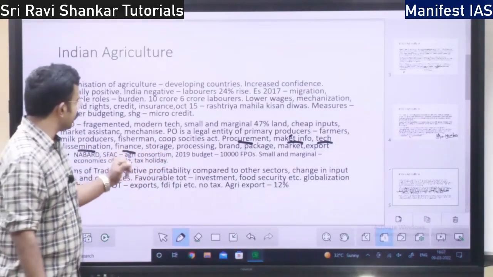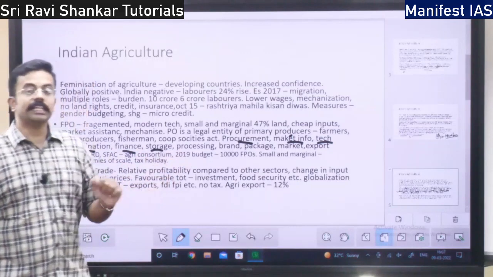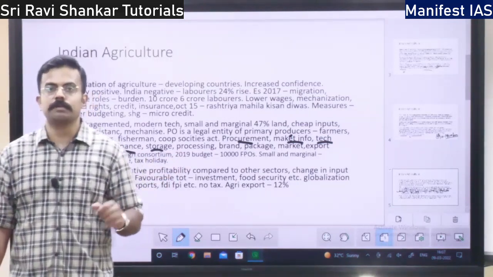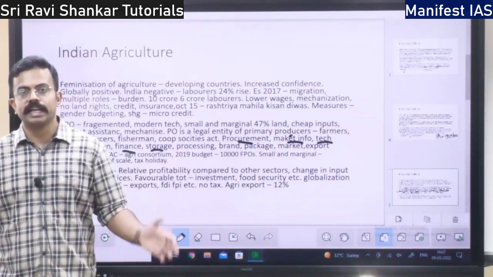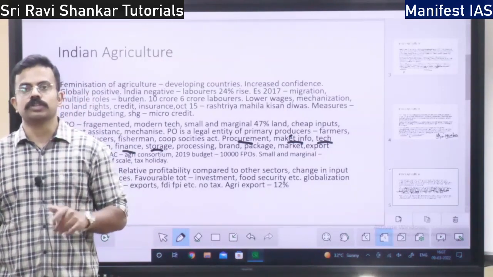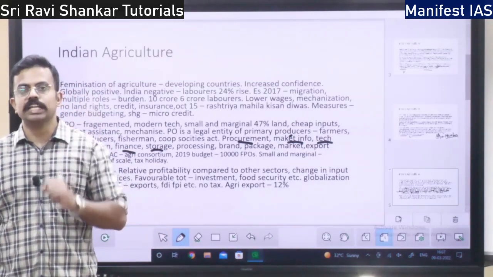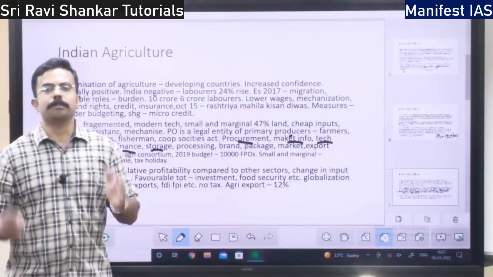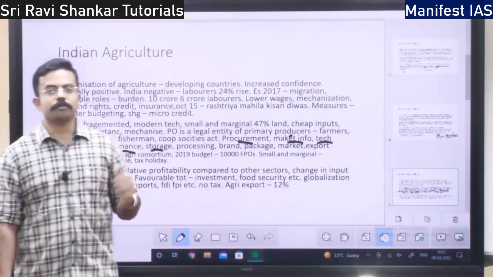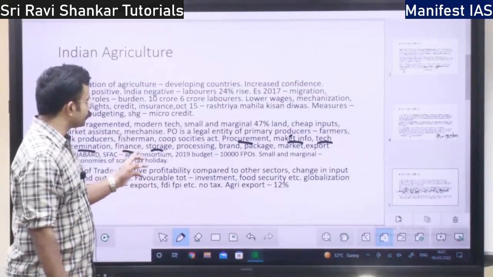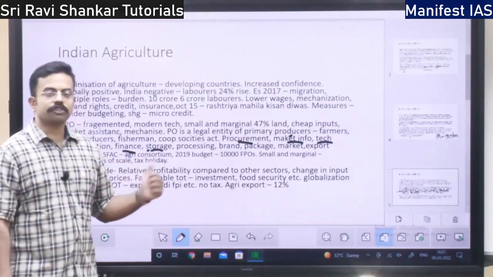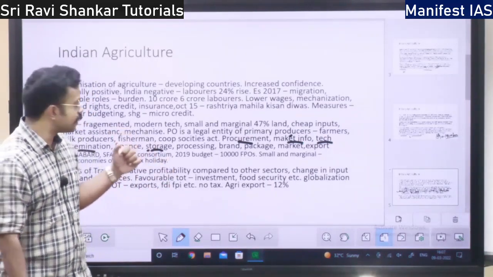They can take it from the FPO. Storage facilities will be given. If an individual farmer grows a crop, he will store it in his house, and there is a possibility of it getting spoiled. But with proper scientific storage, the produce will be stored in the storage facility given by the FPO.